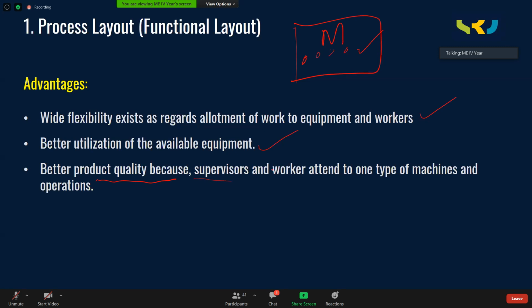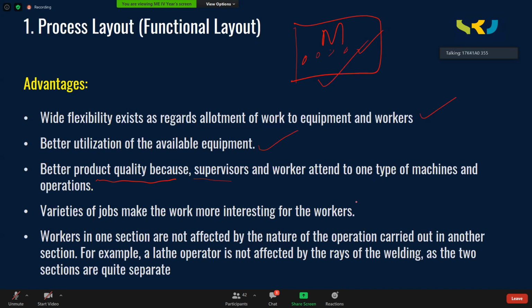And there is a supervisor for this milling section. Always he is supervising only these 4 milling machines, let us say. He will also be good in guiding the workers, and he will also have good knowledge of different milling operations. That is the advantage of process layout.